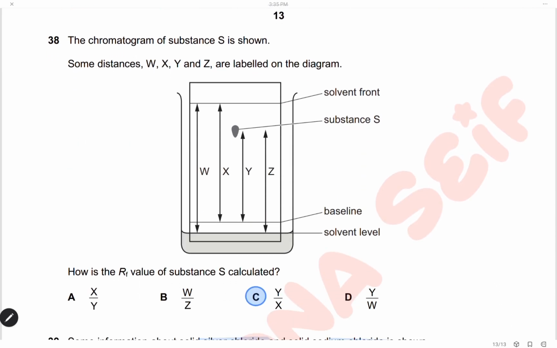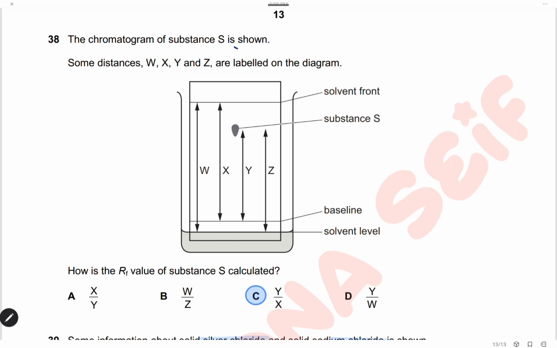Question 38. The chromatogram of substance S is shown. Some distances W, X, Y, and Z are labeled on the diagram as shown here. How is the Rf value of substance S calculated? We will measure the distance from the baseline to the spot of substance S, and this is Y, and it is divided by the distance moved by the solvent, which is from the baseline to the solvent front, which is X. So we can calculate the Rf value of substance S by dividing Y by X, and the answer is C.